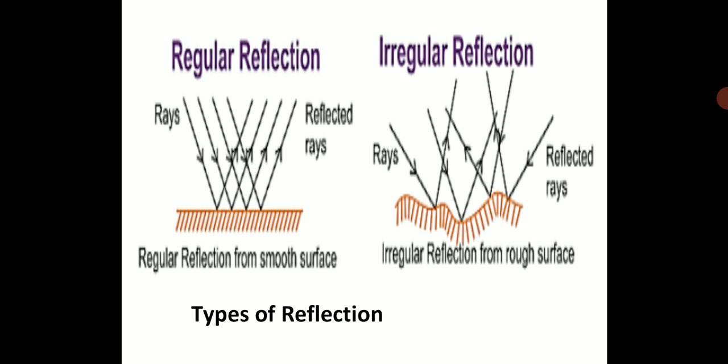Now if you have a rough surface, other than a mirror, there you will see irregular reflection. The light rays falling on that rough surface are going to reflect back in any direction. It will not be parallel. Though the light rays falling on the rough surface will be parallel, the reflection of the light rays will not be parallel. So these are the two types of reflection.